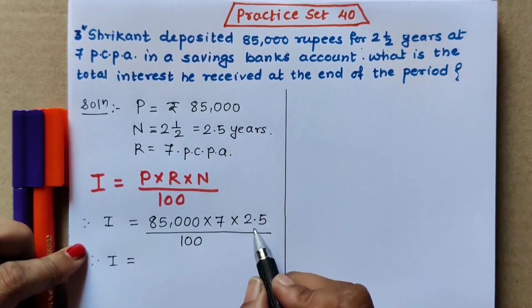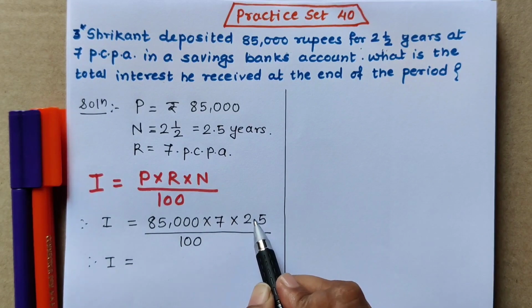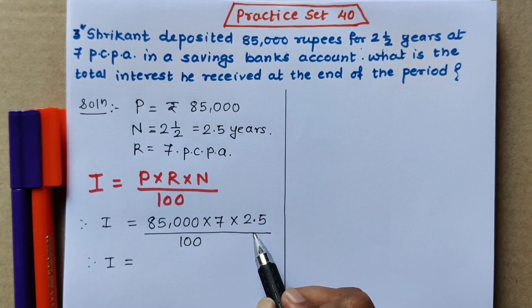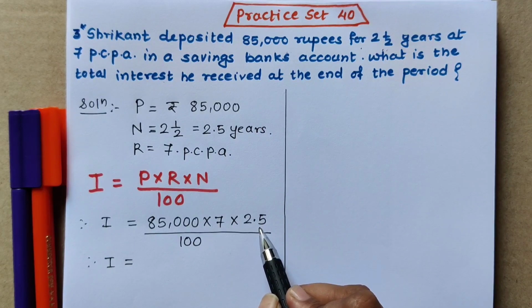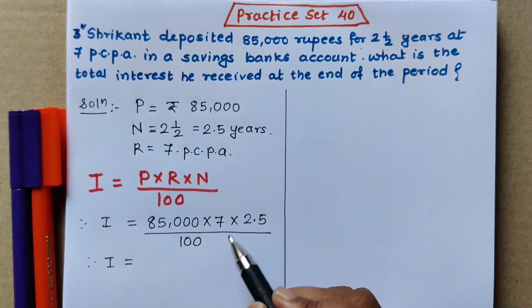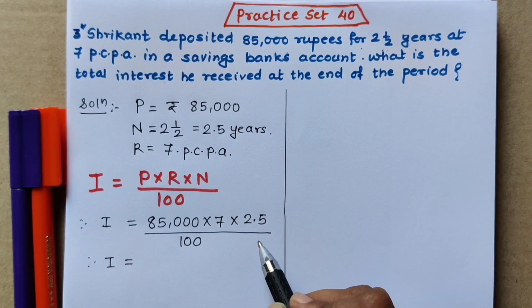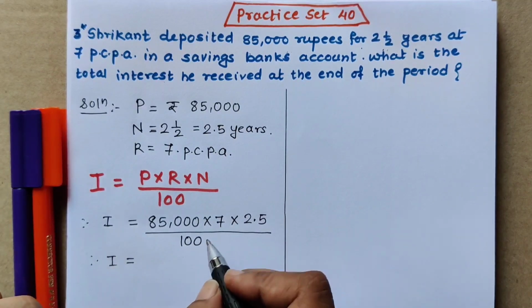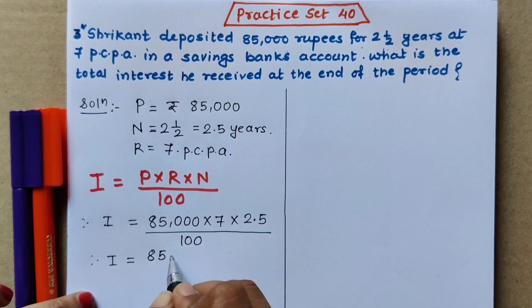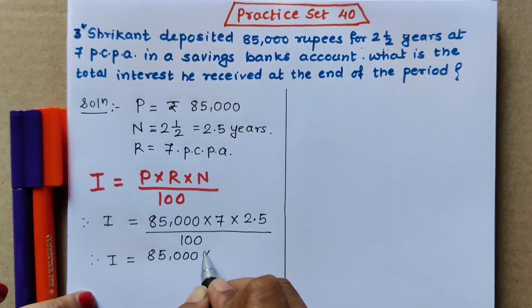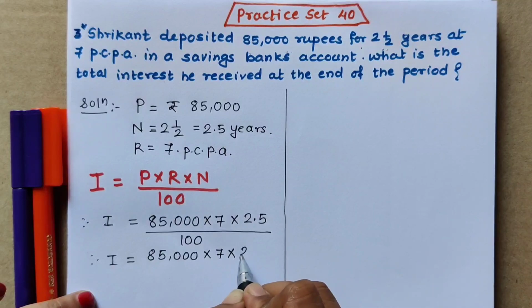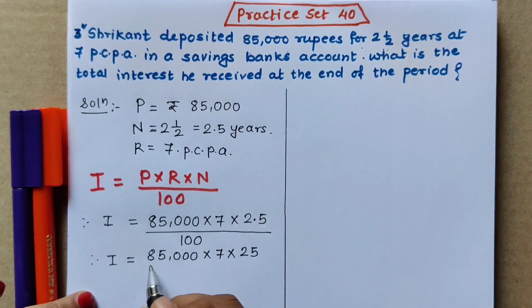First, what I am going to do: this 0.5 is there, that means a decimal point is there. After the point, one digit is there, so we will equalize the decimal places after the point in the numerator as well as in the denominator. 2.5 means what? 25 upon 10. 2.5 means 25 upon 10. So for that, I am going to write 7 into 25 upon 10.